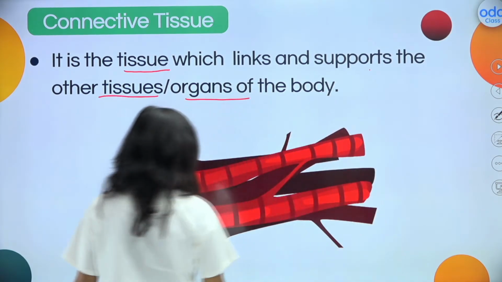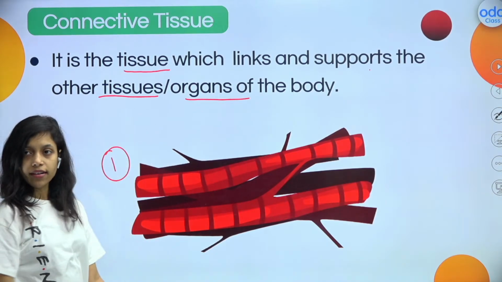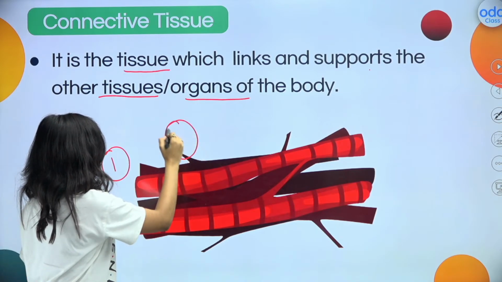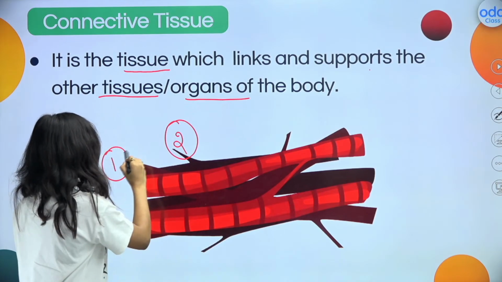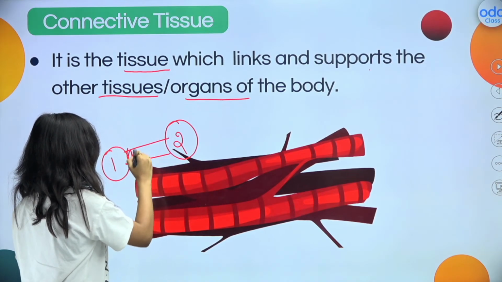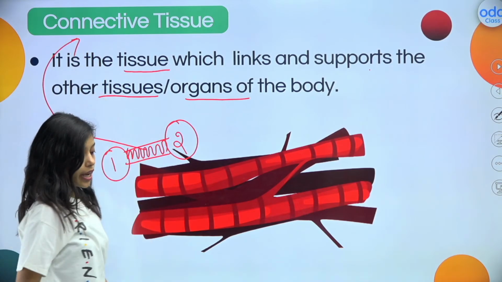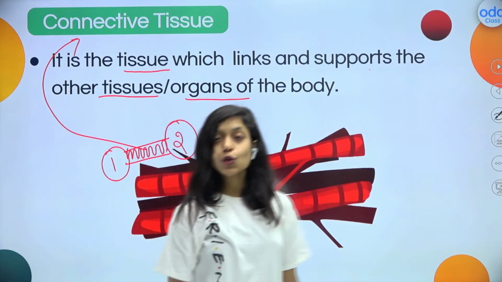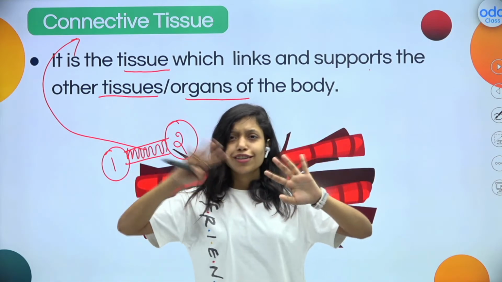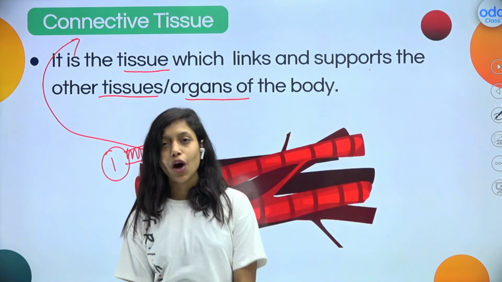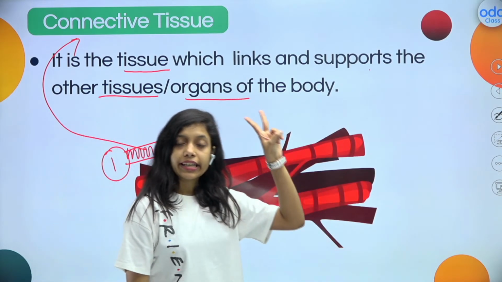So let me tell you what happens here. For example, this is organ number one. Okay, this is organ number two. In our body, all the organs are connected, right? So in between, there will be some connection, right? So this connection is called connective tissue. Okay, connective tissues are the tissues which connect and support other organs or other tissues. I hope it is clear to all of you now. So our skeletal system is made up of bones and connective tissue.